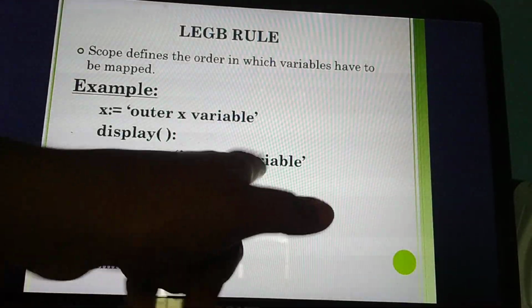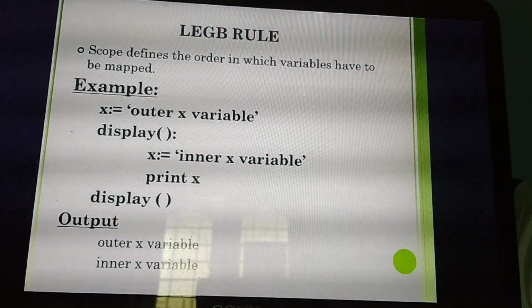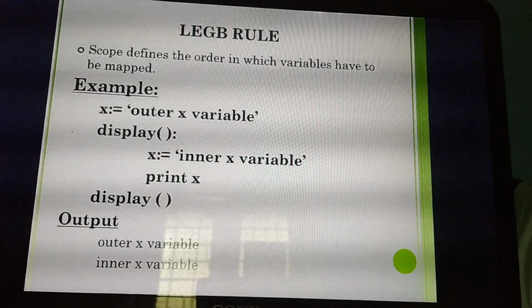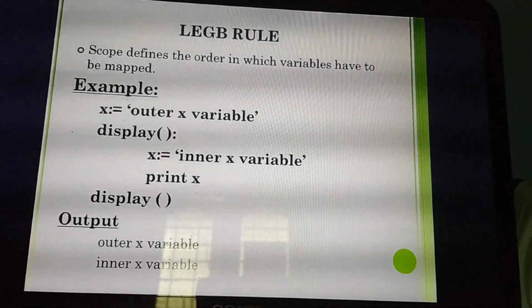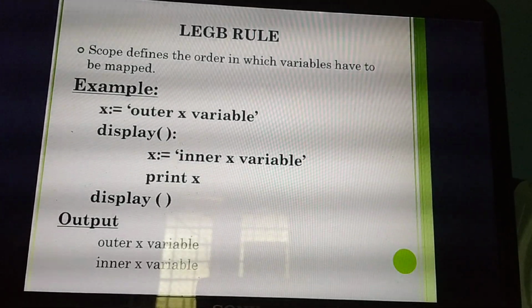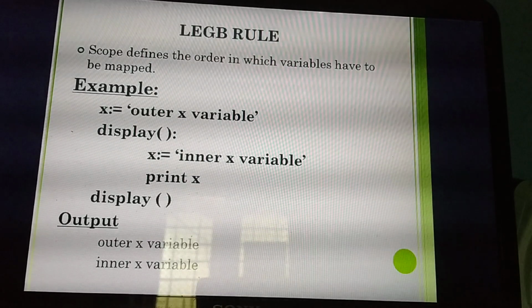Here, inside this function, I have assigned the value of x as the inner x variable. So here I am printing x. After that I have also called the display of function. So which one is outside the function? Which is inside the function? Just see and say, how many lines I have declared inside the function?